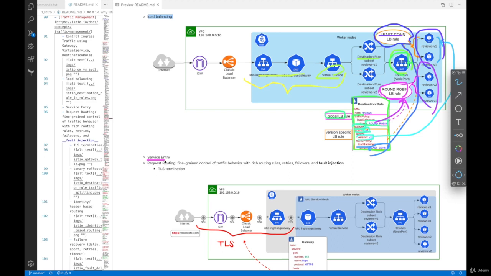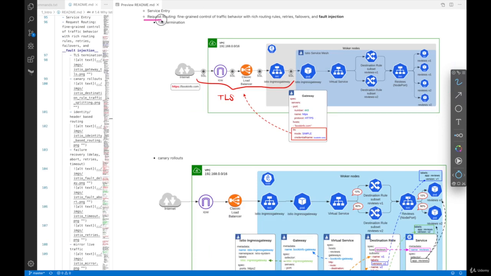But if your application wants to reach an external website, let's say google.com or AWS, then Istio doesn't know about it. If you want to keep track and also control the traffic going to those external DNS, you can register those external DNS into the Istio service registry using a service entry resource. And in that way, you can monitor traffic to that one, and also you can control traffic to that external DNS using TLS or using a timeout and whatnot.